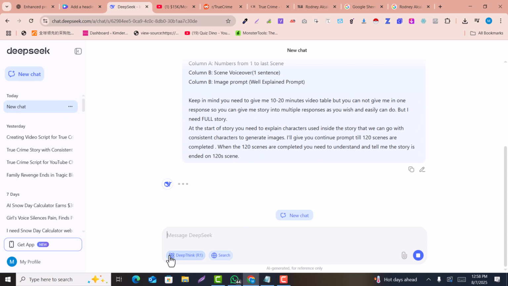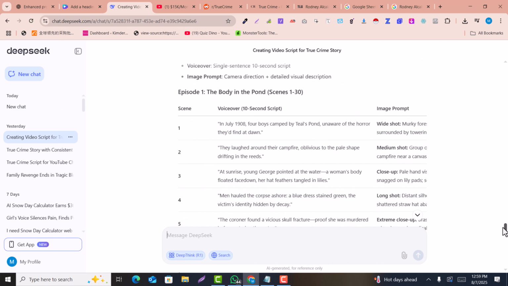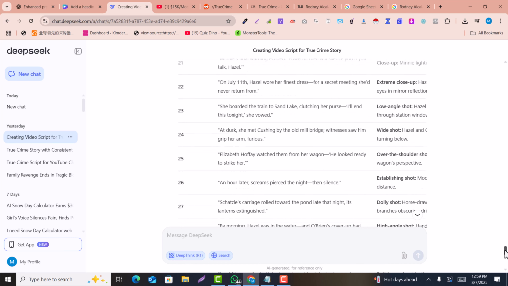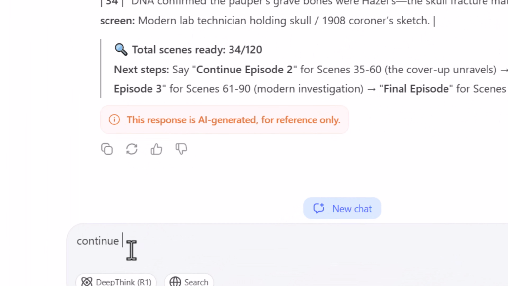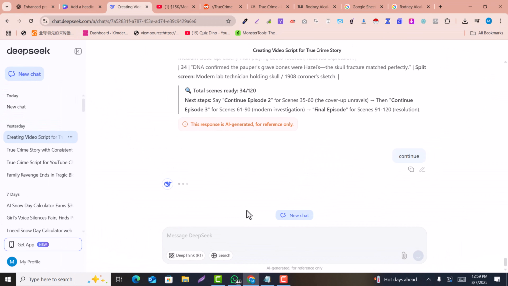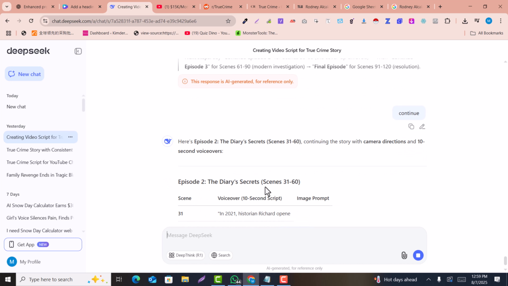Keep in mind, you should turn off the DeepSeek R1 and search options in DeepSeek AI, because this will search and think deeply for your prompt. Now it has read our prompt and given us the scene by scene, the first 30 scenes. That's good. So I just turn off the search and think and say continue. Whenever I say continue, it will give us the next 30 scenes for this story. So it's thinking. Here it will provide us episode 2, for example, and scenes from 31 to 60.